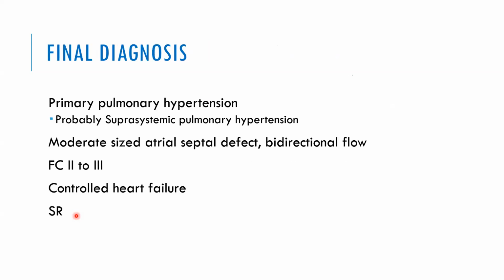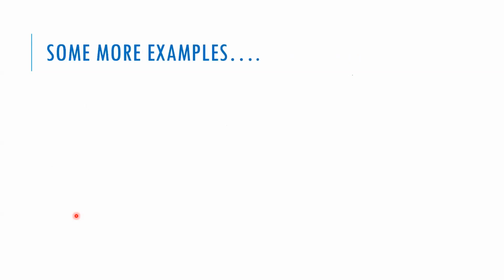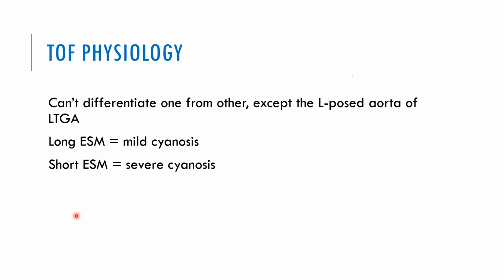So the final diagnosis was primary pulmonary hypertension, probably suprasystemic pulmonary hypertension, moderate size atrial septal defect with bidirectional flow, functional class 2 to 3, controlled heart failure, and the patient was in sinus rhythm. Now let me give you some more examples.